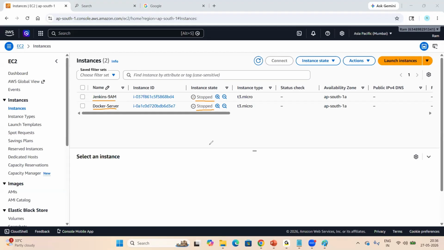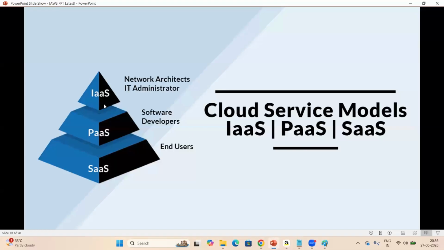Okay. So these servers, whenever we start using them normally on the client side, clients are using high-end servers, high configuration servers, right? For practice, we don't require high configuration servers. Fine. Now, for example, I want to install Docker. If I want to install Docker, I need a server, right? First, I create the server. On top of that, I install Docker, which is nothing but infrastructure as a service, IaaS, right?